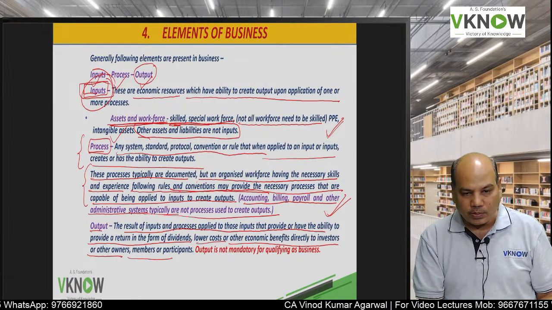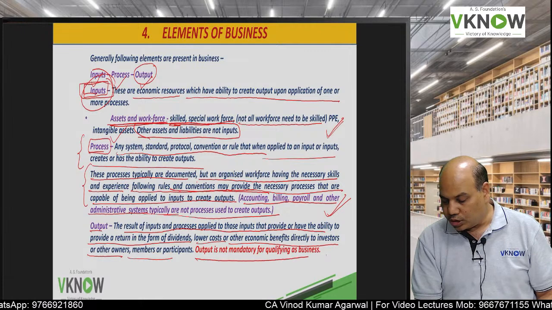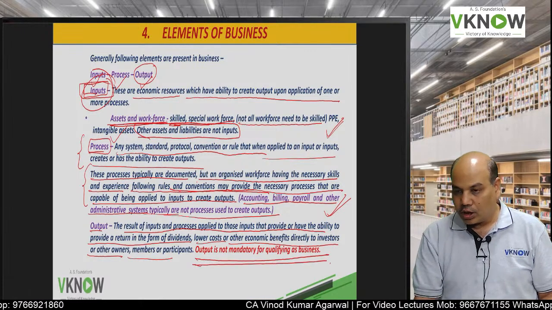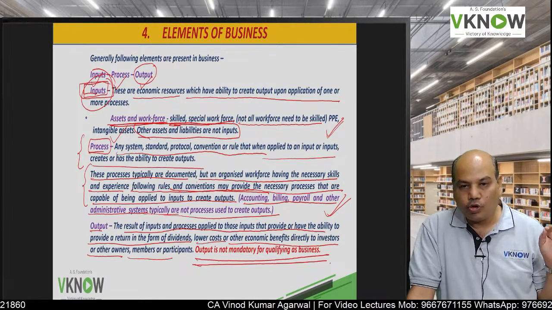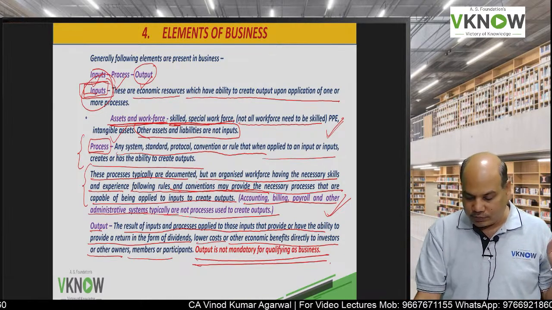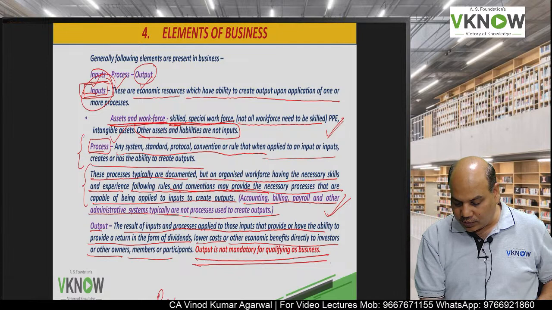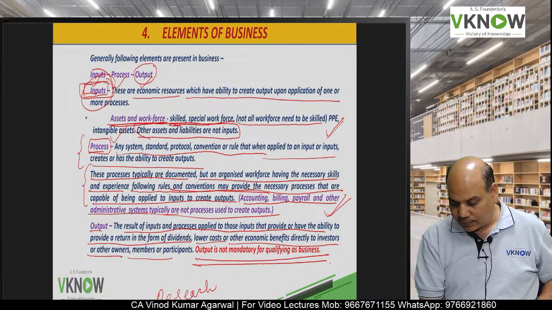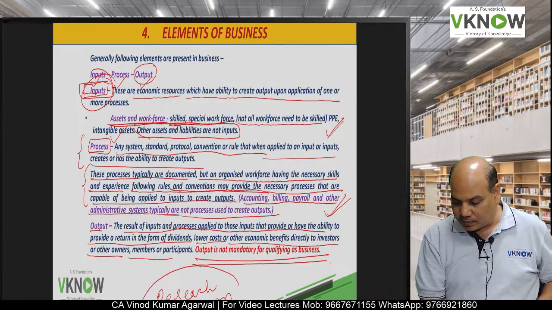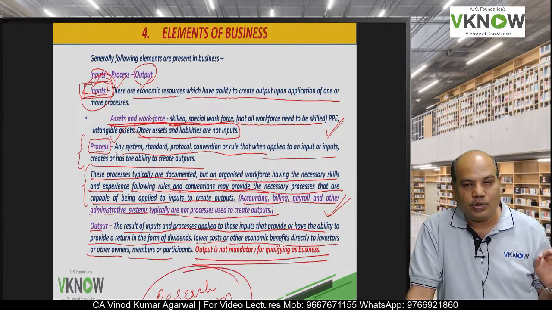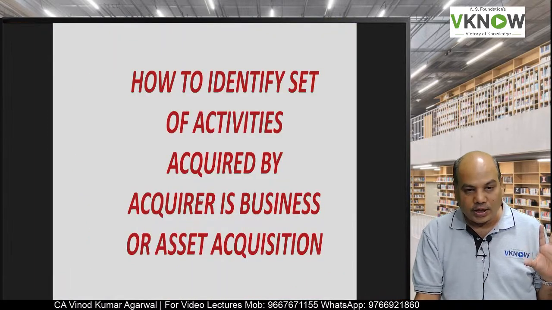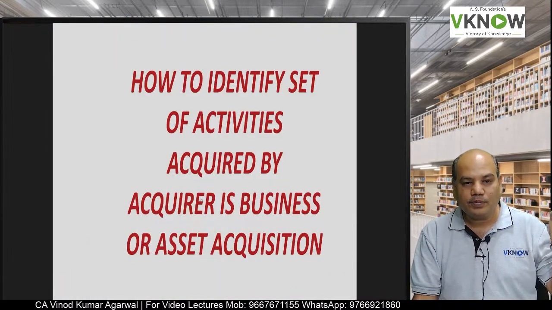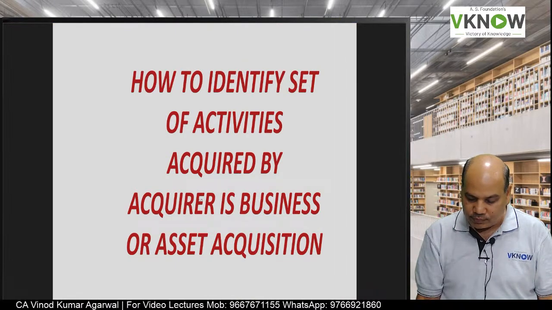Now please double underline or note down, remember, output is not a necessary condition for qualifying as a business. So for example, a research division can qualify as a business even though it may not be producing output right now, but it has the capability of producing output in future.